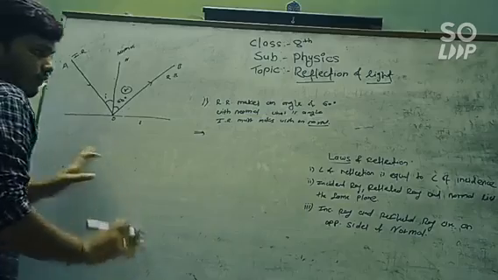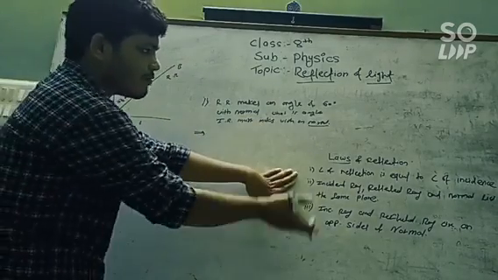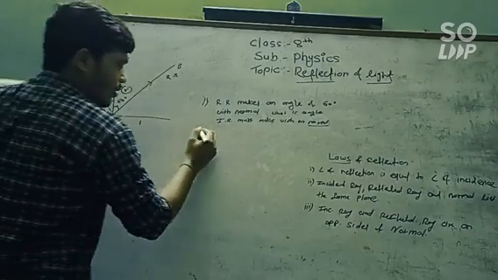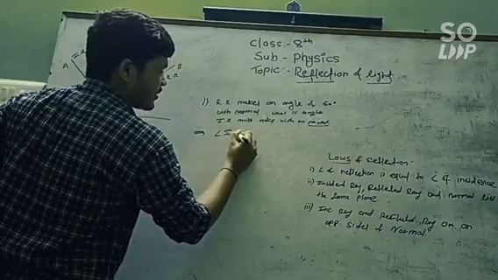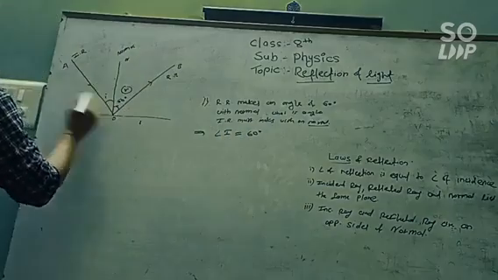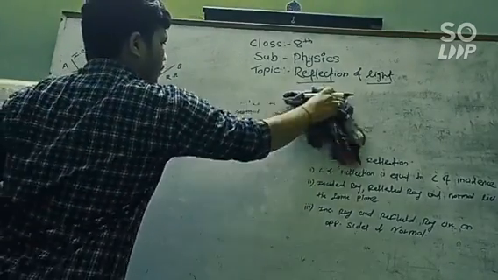According to our laws of reflection, the angle of reflection is equal to the angle of incidence. Here we have been given the angle of reflection, and we are asked for the angle of incidence. So the angle of incidence is also 60 degrees, because the angle of incidence is equal to the angle of reflection. Now let's move towards the second problem.